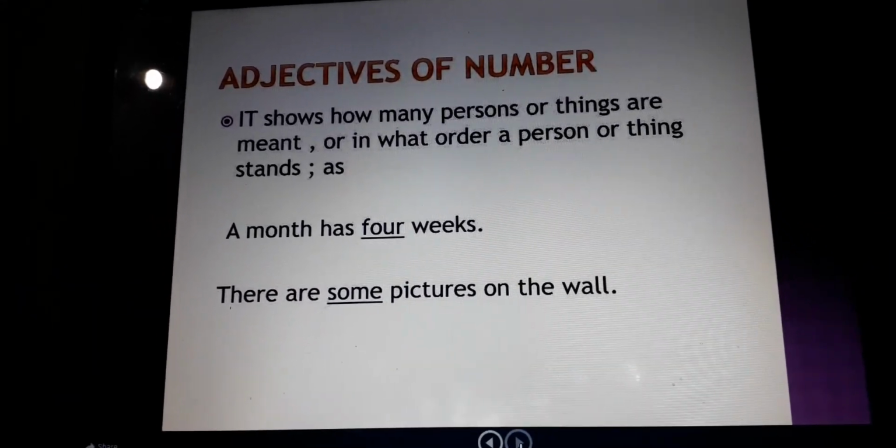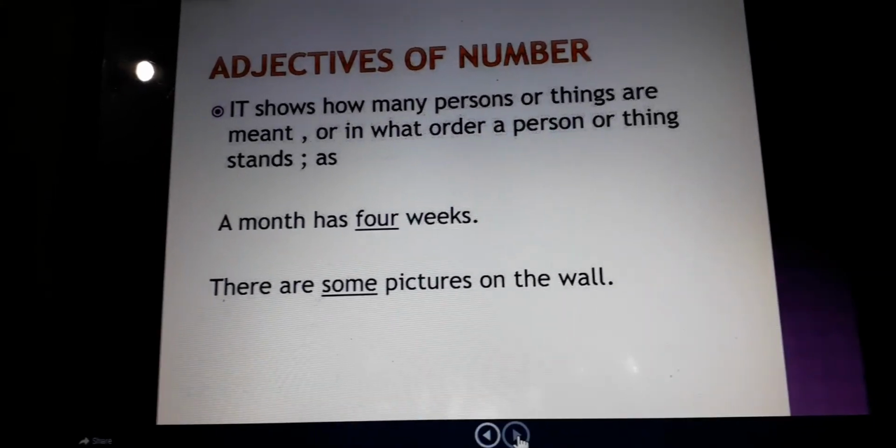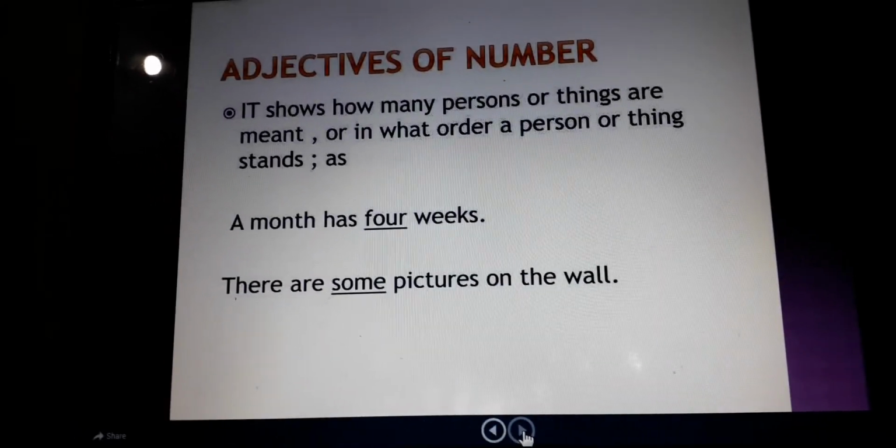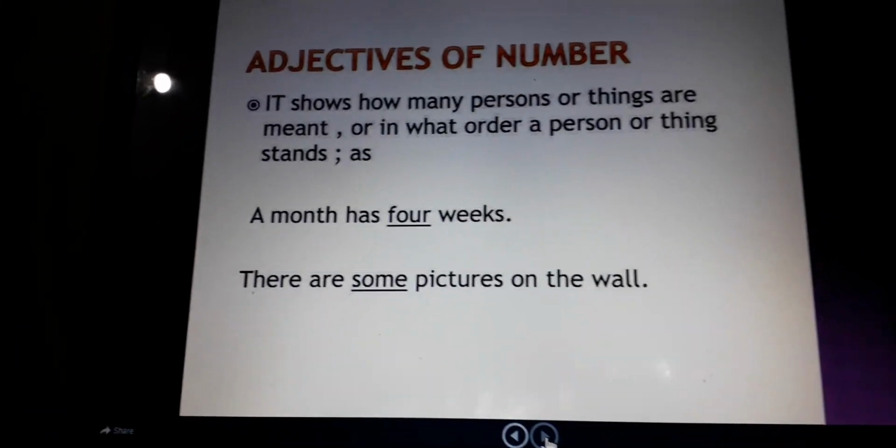So, a month has four weeks. There are some pictures on the wall. Here four and some are the adjectives of number. I hope adjective of number is clear to you.